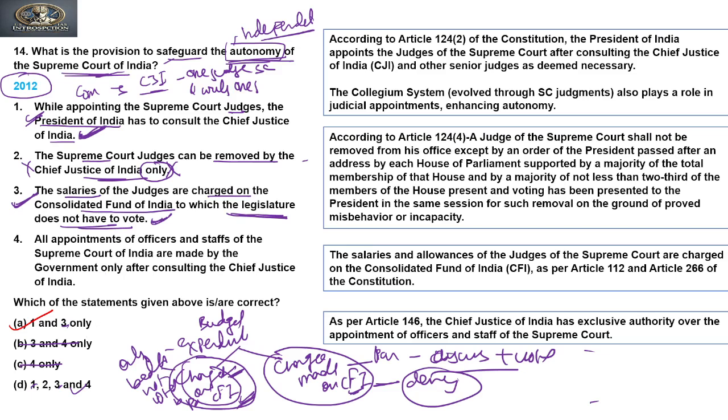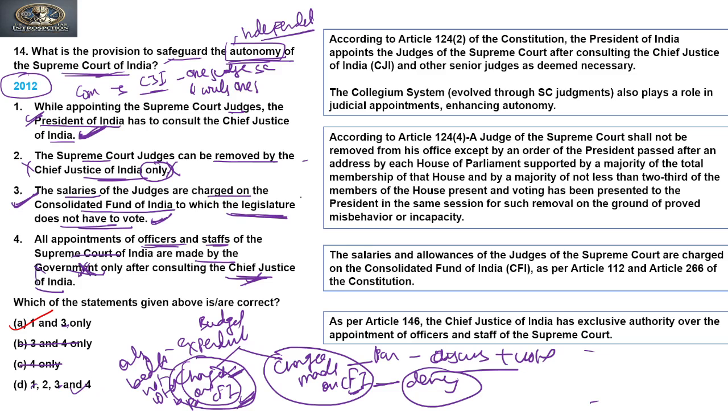Now why is the fourth incorrect? The statement says all appointments of the officers and staff of the Supreme Court of India are made by the government. No, they are not made by the government; they are made by the Chief Justice. The Chief Justice of India is the sole authority having the power to appoint all the staff in the Supreme Court office and premises. So all the Supreme Court officers and staff are appointed by the Chief Justice, not by the government. On this line we can say that the fourth is an incorrect statement.